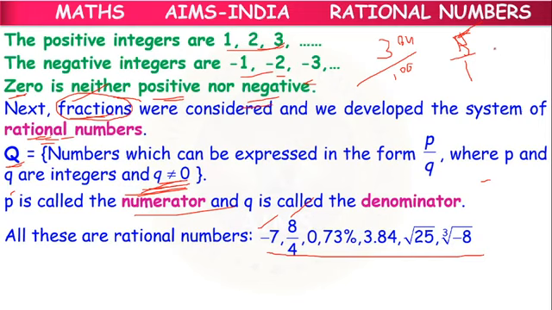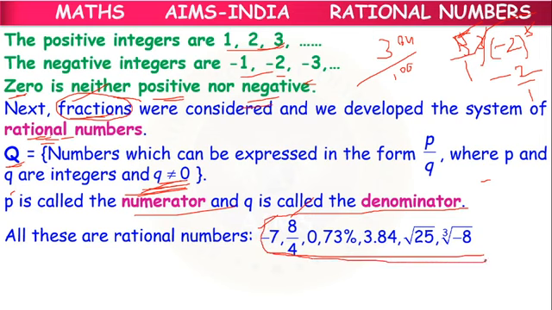Cube root of -8 is there. How can we write it? Cube root of -8 means cube root of (-2) whole cube. The cube root and cube will be cancelled, -2 will be remaining. -2 we can write as -2 by 1. In this way, all these numbers can be written as rational numbers. Actually, they are not looking like rational numbers, but they can be written as rational numbers. So we have to consider them as rational numbers only. Okay.